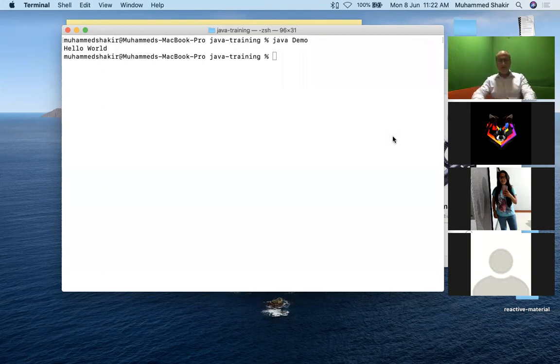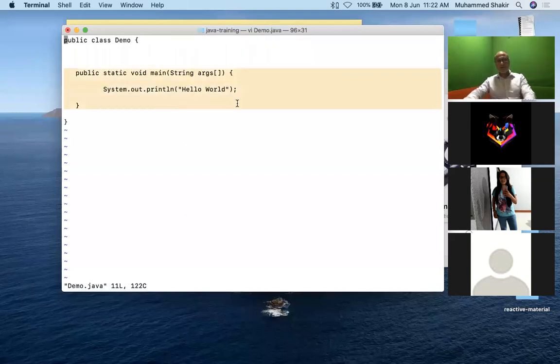And I have written, just to recap, demo.java. This is the class file. You can see this .java file that I have written. I've got public static void main. This is the signature of the function. What do you mean by the signature of the function? Any function, what is the modifier of that function?